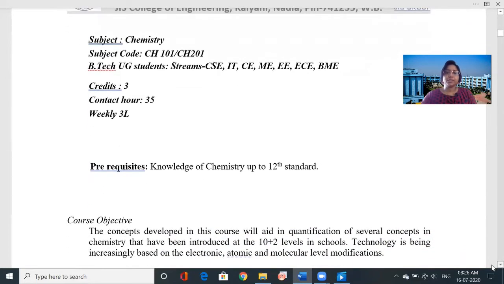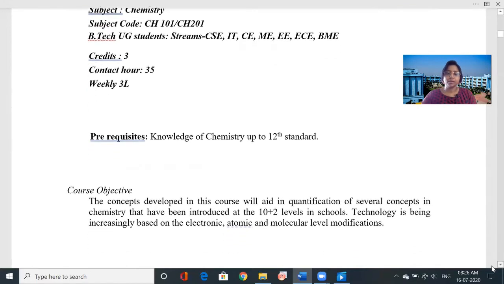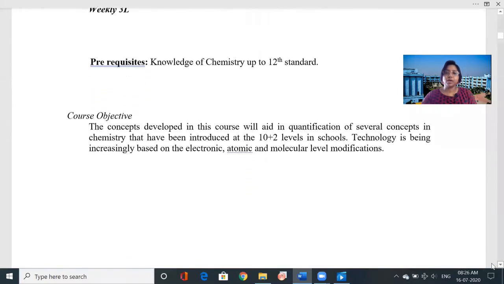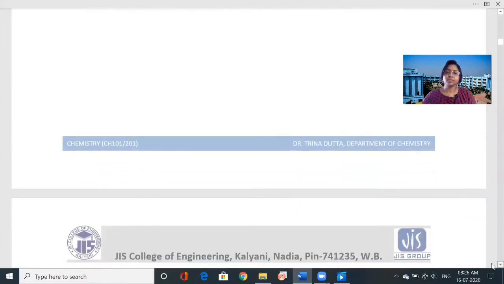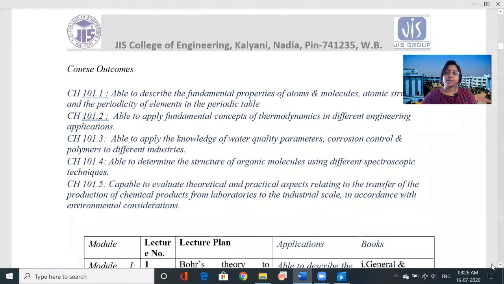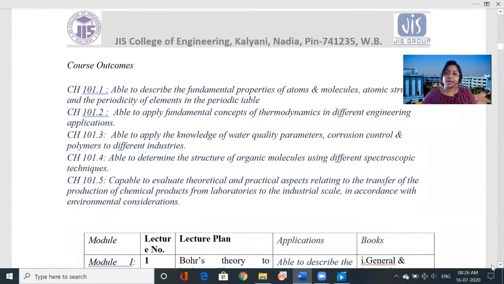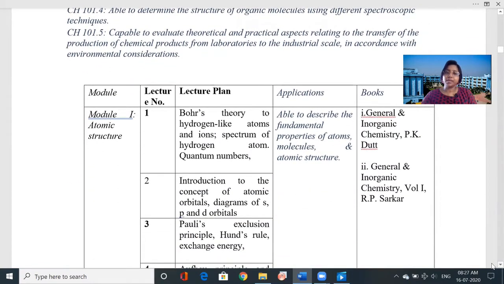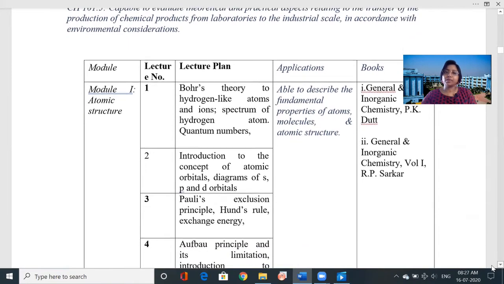The prerequisite knowledge required is 12th standard. In this chemistry course, you will learn different concepts of chemistry. Among the course outcomes, you will learn stereoisomerism, and the lecture plan is given here. From this, you can understand which topics will be covered on which day.